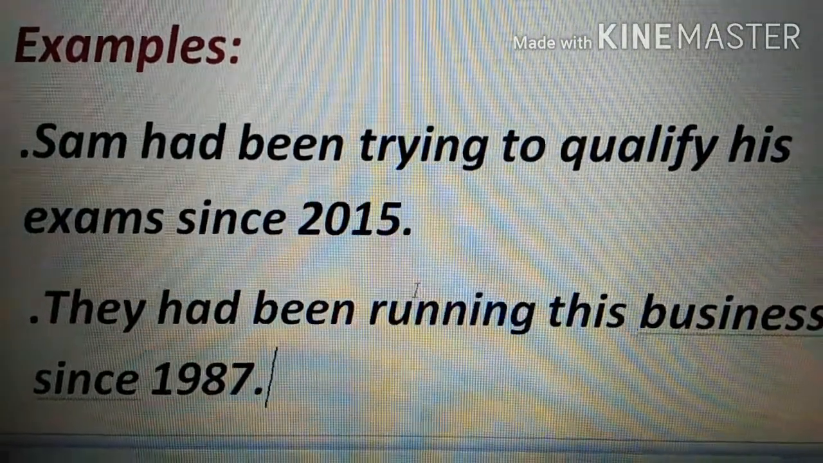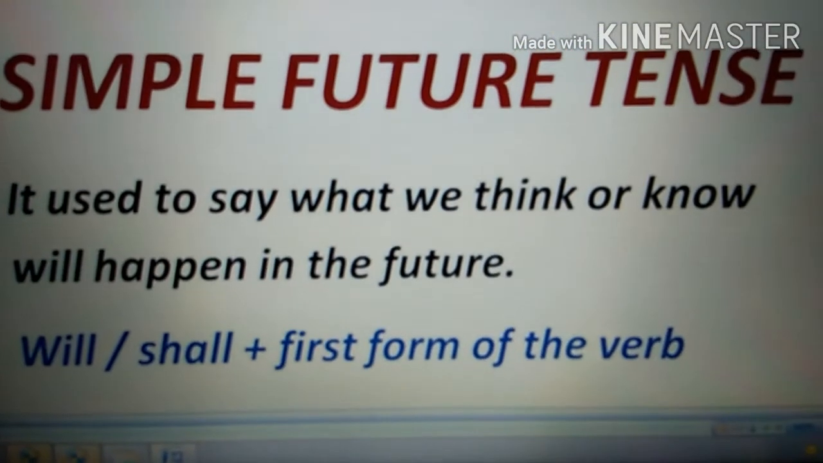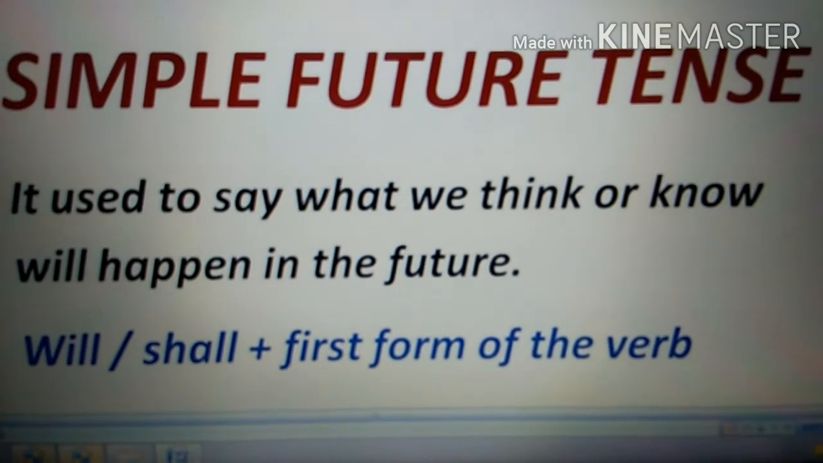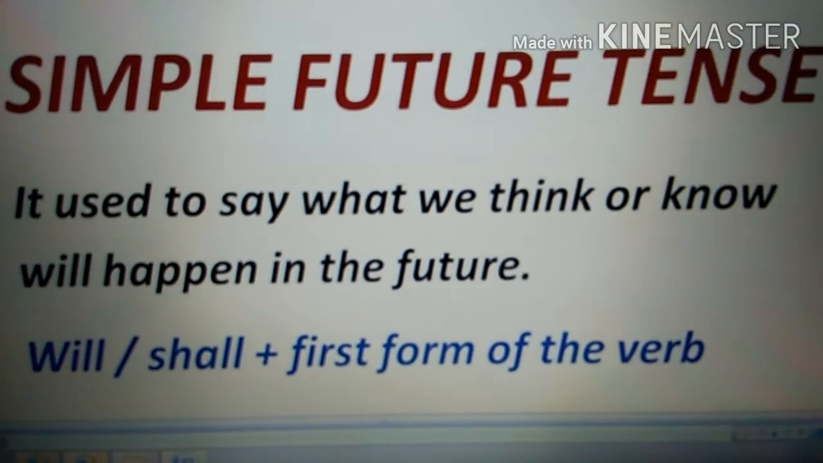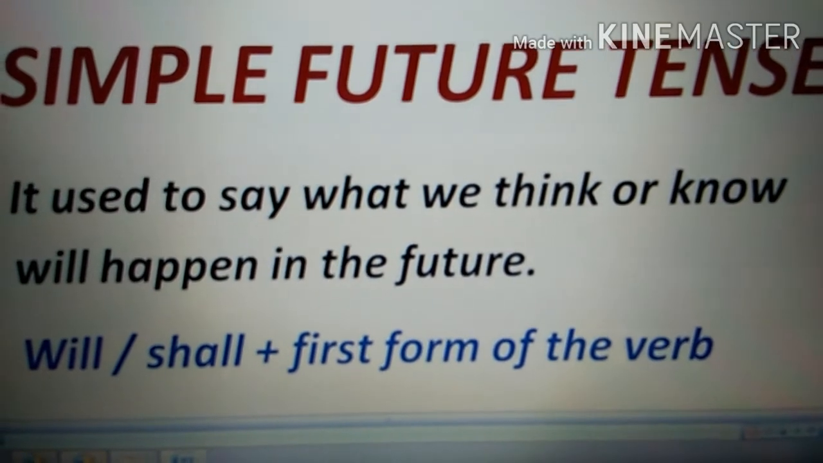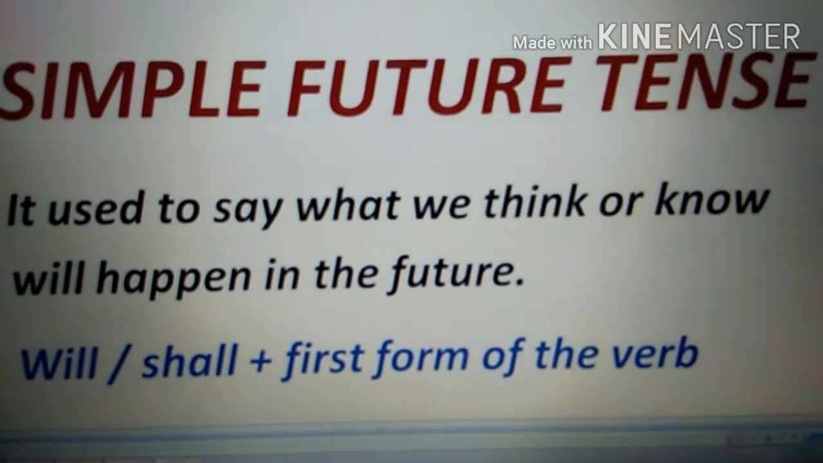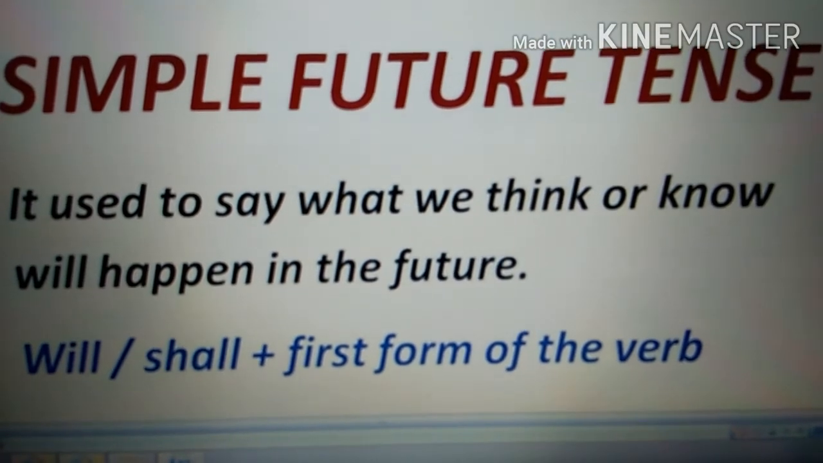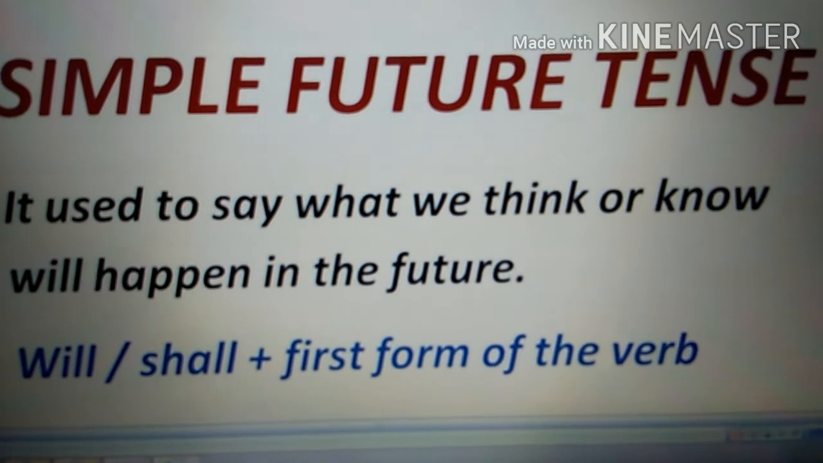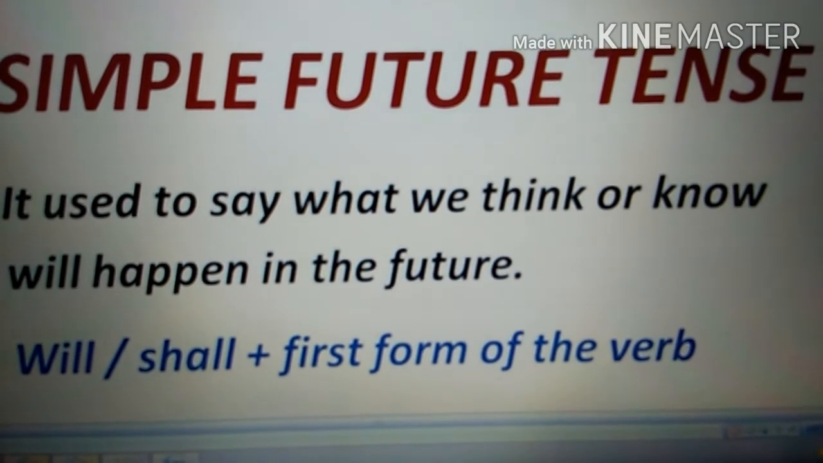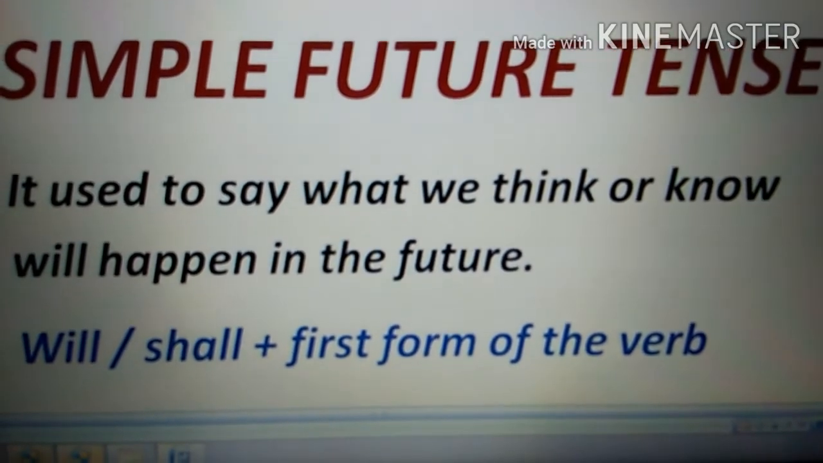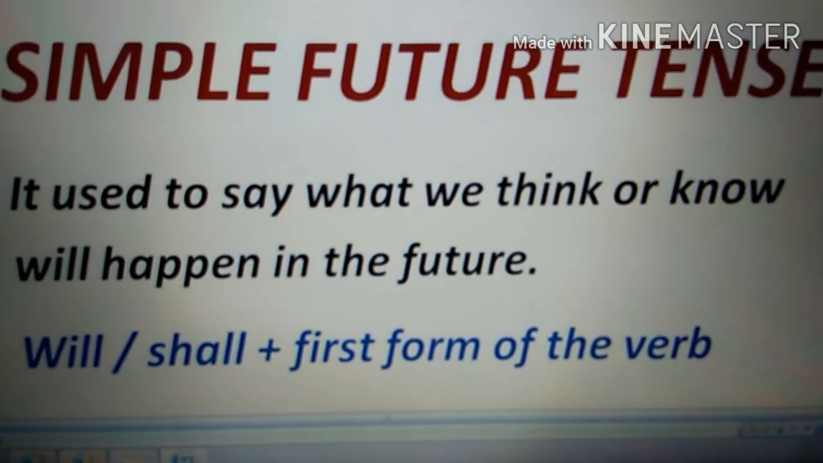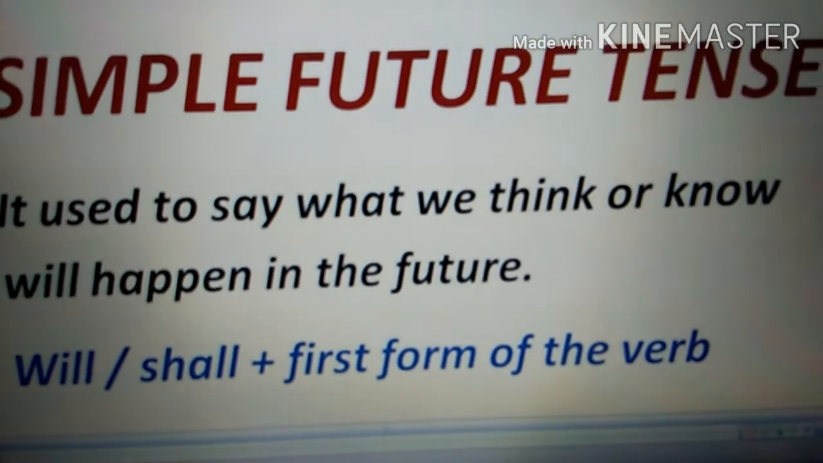Now let's move on to the next time. Now we are going to start with our future tense. So future tense is something that you're going to talk about a time that has not arrived yet. वो time अभी आया नहीं है, but you're still talking about that time. So starting with the simple future tense, it is used to say what we think or know will happen in the future. You can just think or you know, because that time has not come, the action has not been performed yet. What you think is going to happen, that's where you use simple future tense.